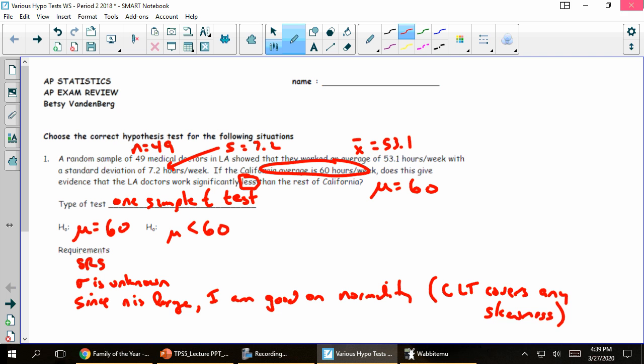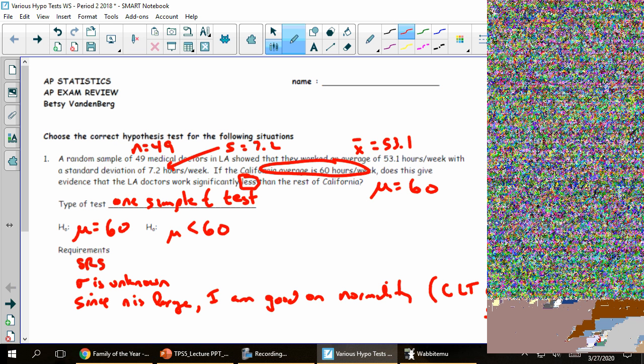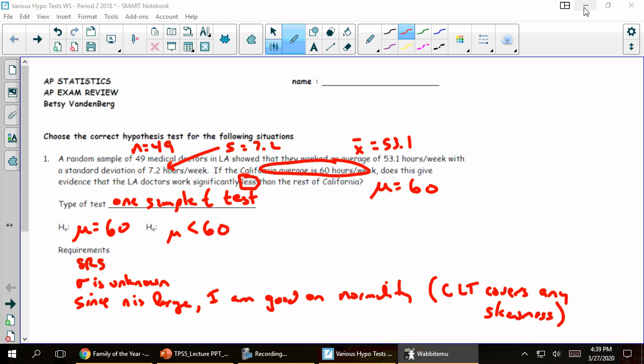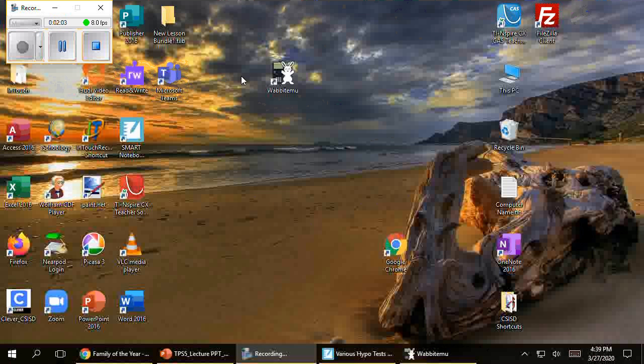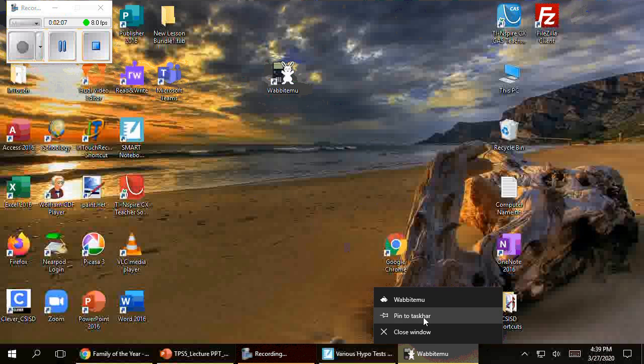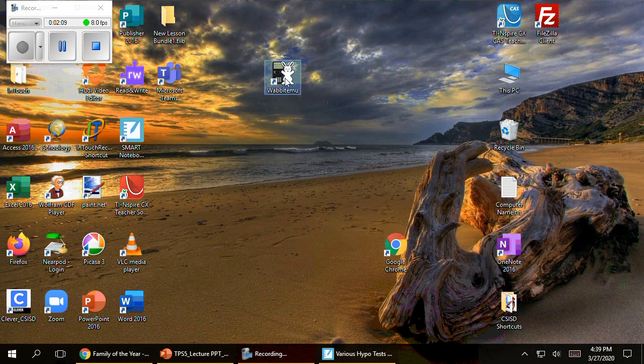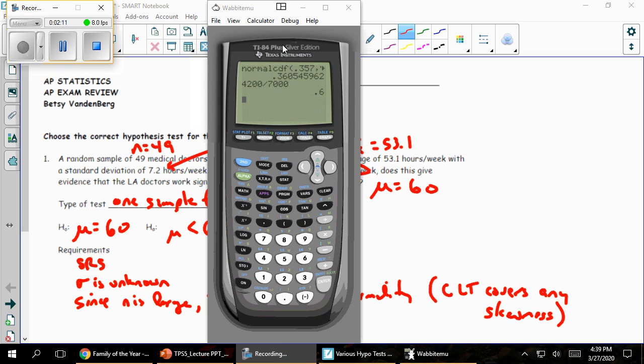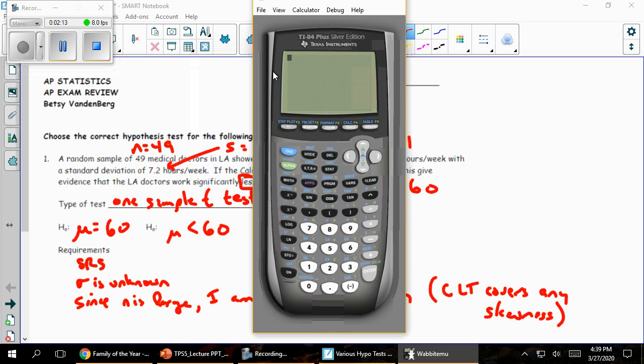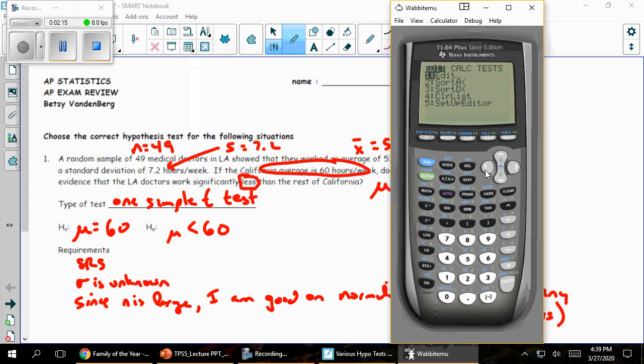Okay, so now what I'm going to do is grab the calculator. I got my calculator up. And so I'm going to say stat, test, t-test. That implies the one sample nature of it.